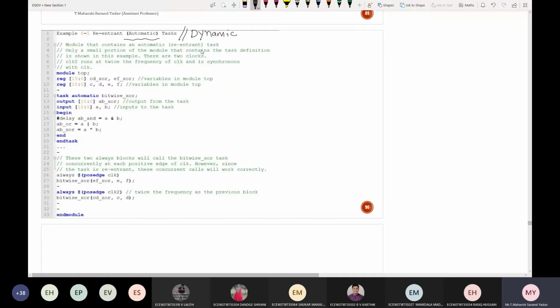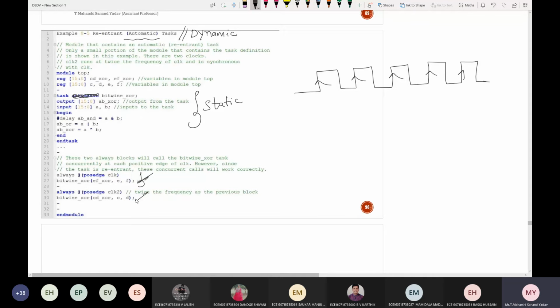Why I'm using this is if I'm trying to call one particular task from two different locations. See here, this is a task. Initially it is of type static, which means I'm not using this automatic keyword, so by default it will be static. Now see here, always at positive edge clock, whenever there is a positive edge clock, which is nothing but going from 0 to 1, this particular statement will be executed. Here also, this statement will be executed.